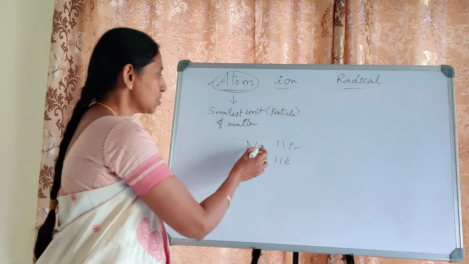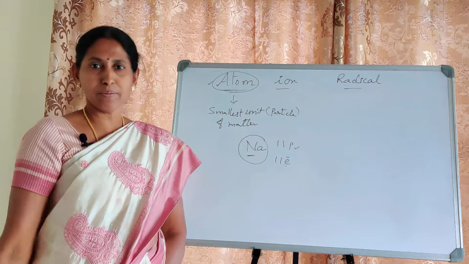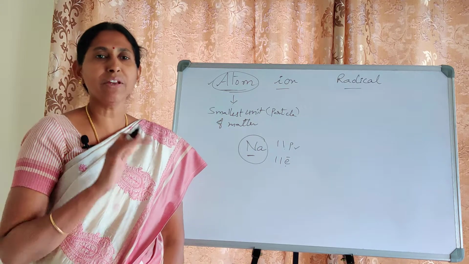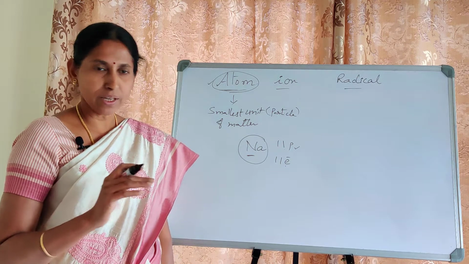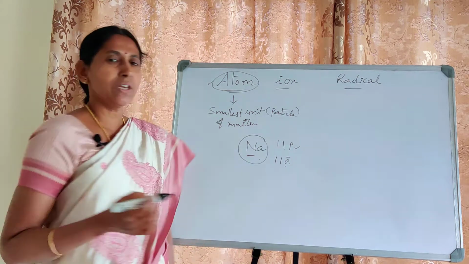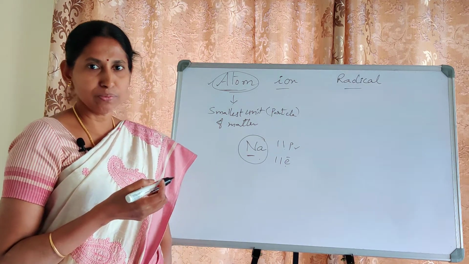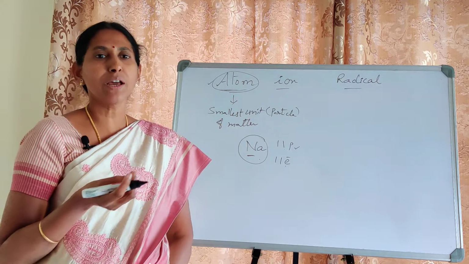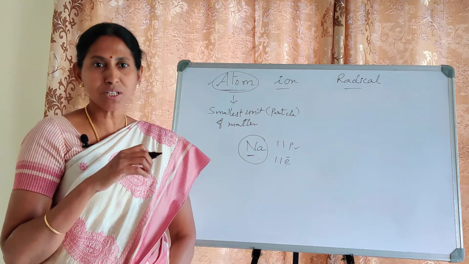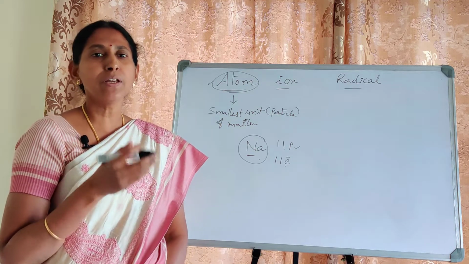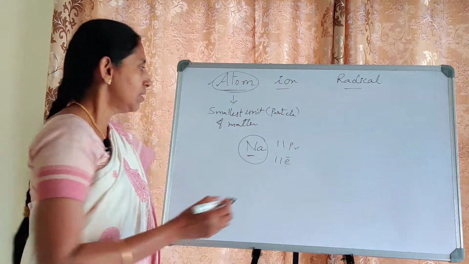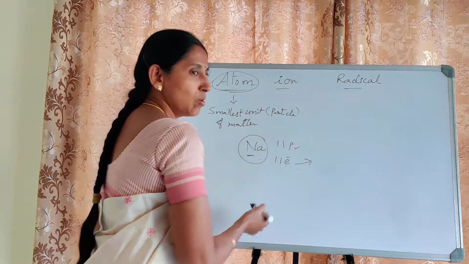So if you take a sodium atom, a neutral atom, neutral means it is not having any charge, equal number of protons and electrons. But you know very well sodium is highly reactive. The moment you expose the sodium, what happens? It combines with atmospheric oxygen. So during that chemical reaction, what happened to sodium? It loses an electron.